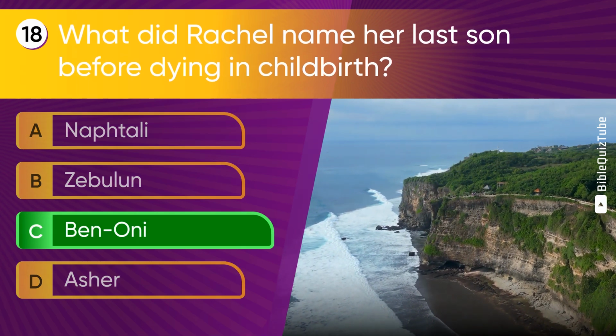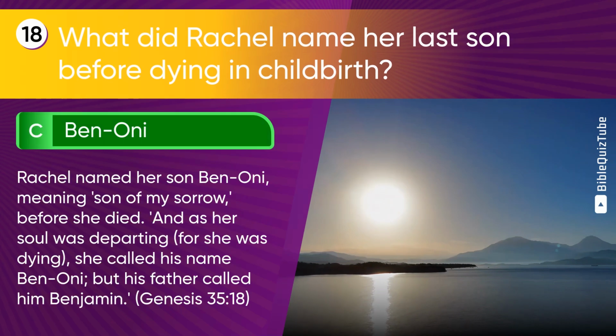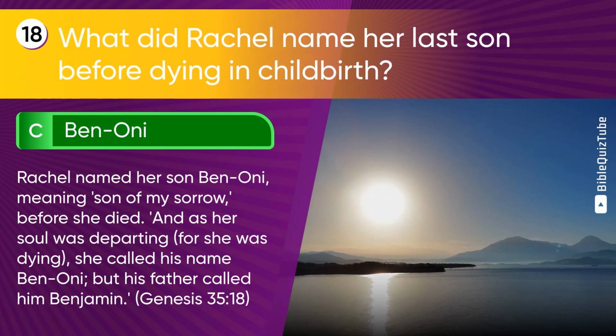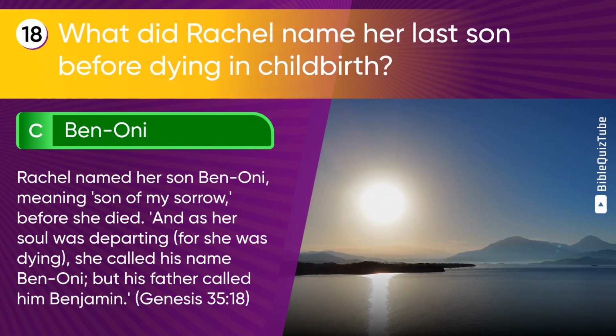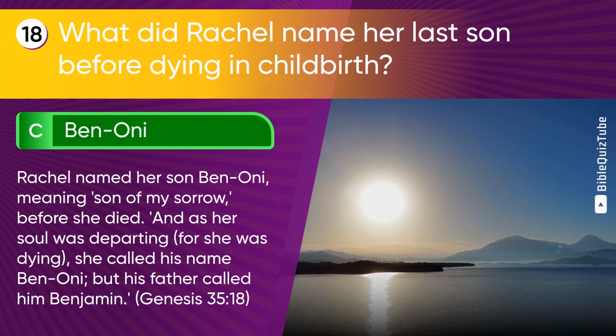The correct answer is C. Ben-Oni. The explanation. Rachel named her son Ben-Oni, meaning son of my sorrow, before she died. "And as her soul was departing, for she was dying, she called his name Ben-Oni, but his father called him Benjamin." Genesis chapter 35 verse 18.